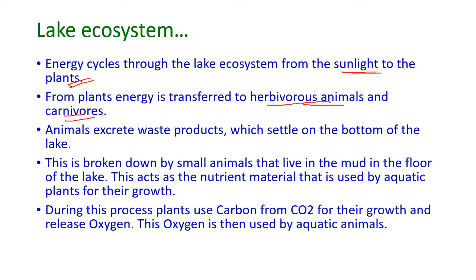And the animals excrete waste products which settle on the bottom of the lake, and these are broken down by small animals that live in the mud on the floor of the lake. So this acts as the nutrient material that is used by the aquatic plants for their growth. During this growth process, plants use the carbon from the carbon dioxide for their growth, and they release oxygen. This released oxygen is then used by the aquatic animals.